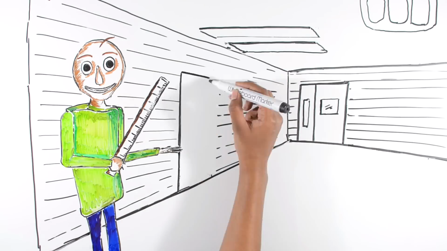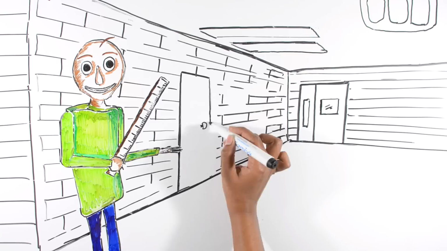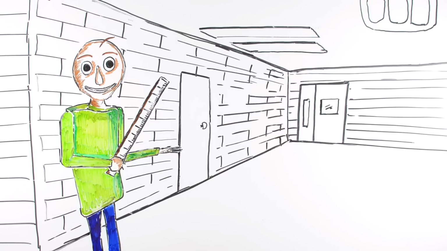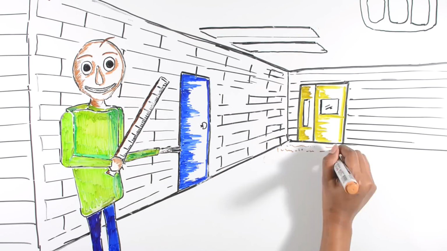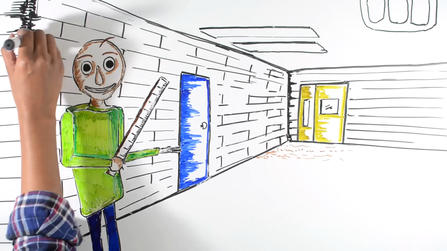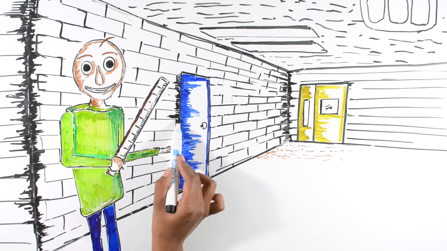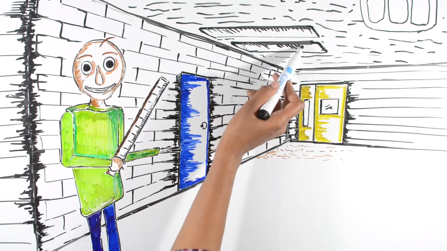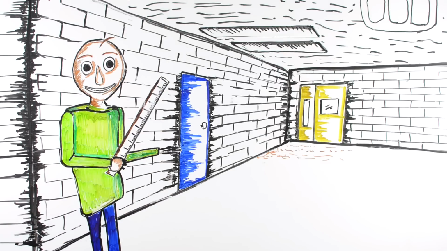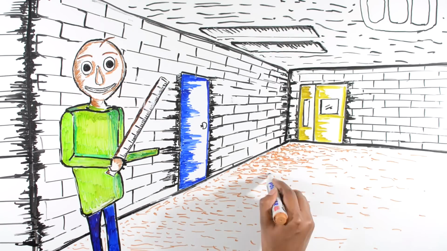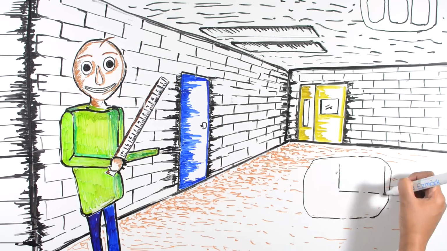So, Baldi is a tall, slender humanoid seen holding a ruler. And he got his name because he's bald, with only one copper hair strand on his head, which many mistakenly think is his third eyebrow. He has pale tan skin, huge eyes, red lips, and thin brown eyebrows. He usually wears a long-sleeved green shirt, blue jeans, and a light brown shoe. Baldi does not have any visible ears, however, and it's said that he has an excellent sense of hearing, though.